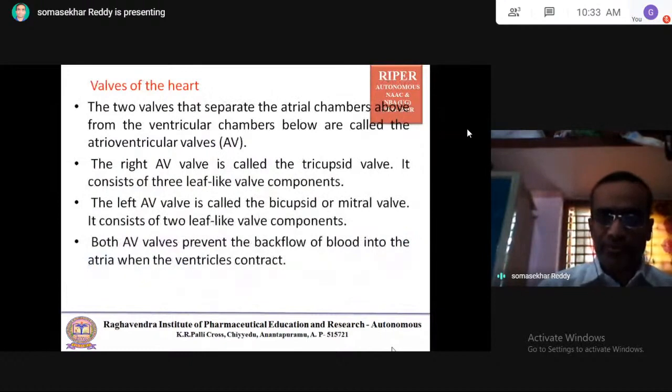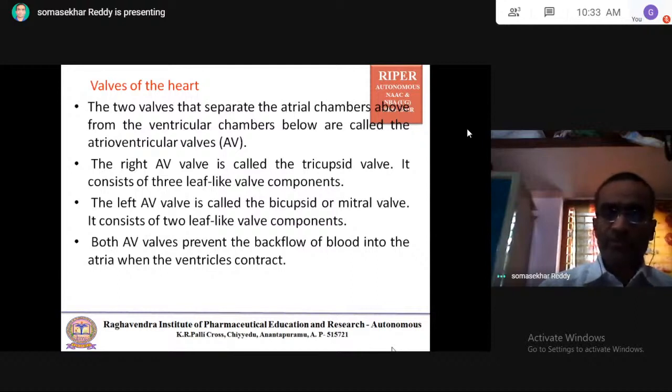I need to start from the valves of the heart. There are two valves that separate the atrial chambers above from the ventricular chambers below, called atrioventricular valves. The valves which separate the atria from the ventricles are called atrioventricular valves.